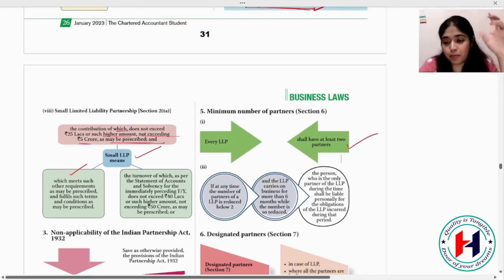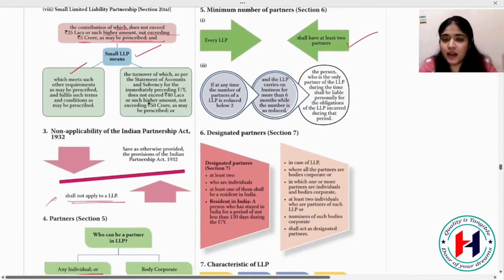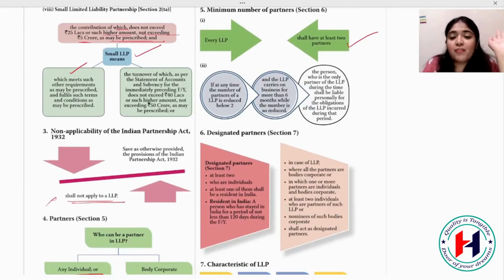Okay, so every LLP shall have at least 2 partners. Our partnership will only form when we have 2 partners. Same case is there in LLP, minimum 2 partners are required. If at any time the number of partners of LLP is reduced below 2 and the LLP carries on business for more than 6 months while the number is reduced, the person who is the only partner of the LLP during that time shall be liable personally for the obligations.